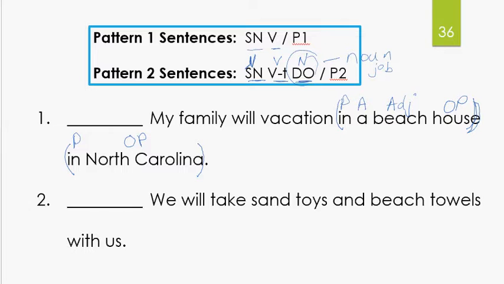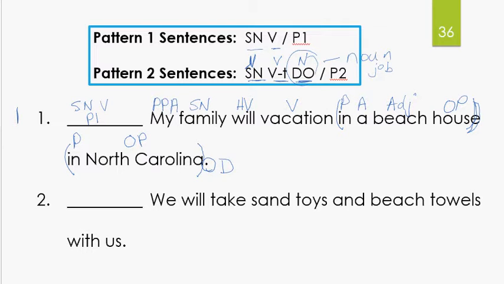My family will vacation. Who will vacation? Family. Subject noun. What is being said about family? Family will vacation. So we've got a verb phrase here, helping verb. Vacation is your verb. We've got to take care of this word, my. Whose family? My family. Anytime you answer the question whose with one of these words, it's a possessive pronoun adjective, PPA. All right, let's look at the sentence pattern. We don't have any direct objects in this sentence or verb transitive, so it's a pattern 1 sentence. Let's label it subject, noun, verb, pattern 1. Check.